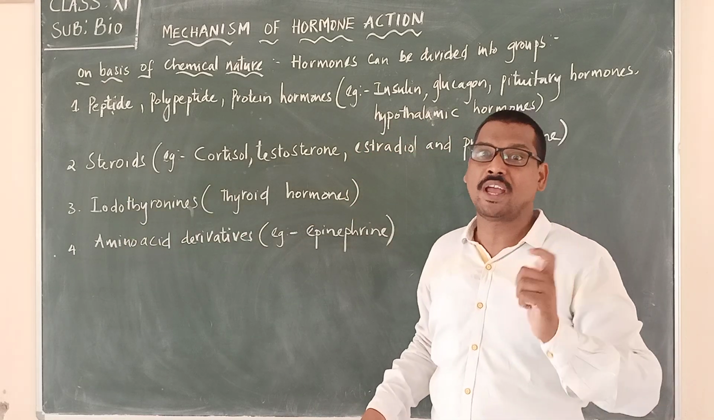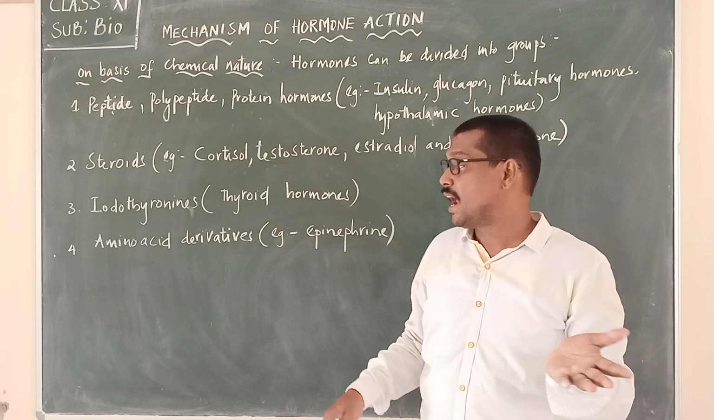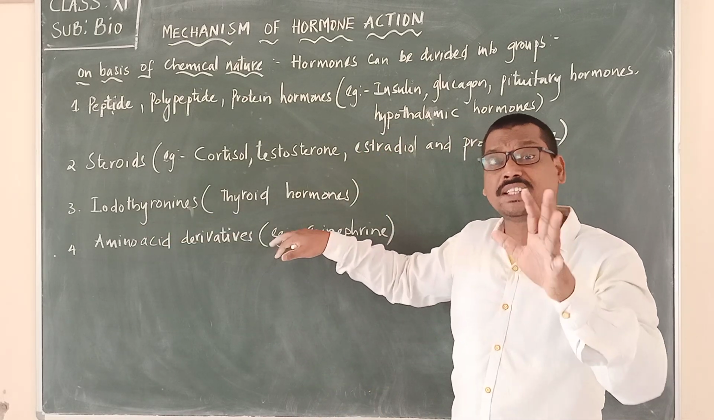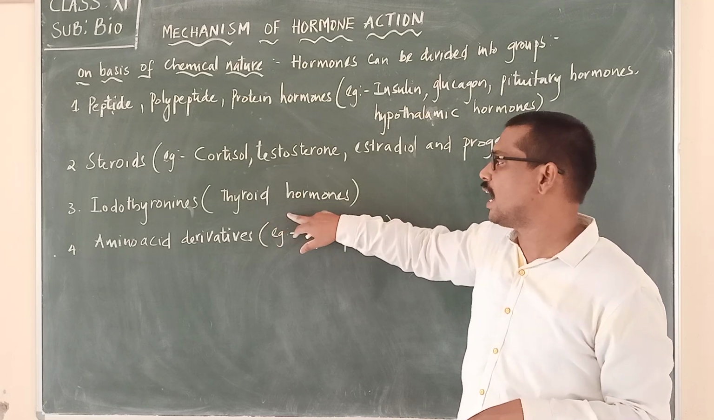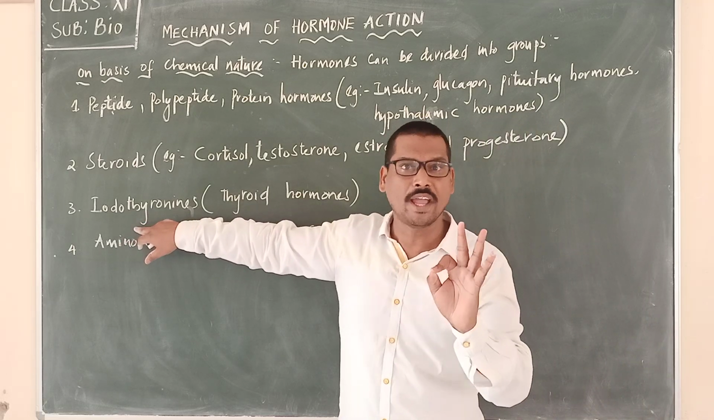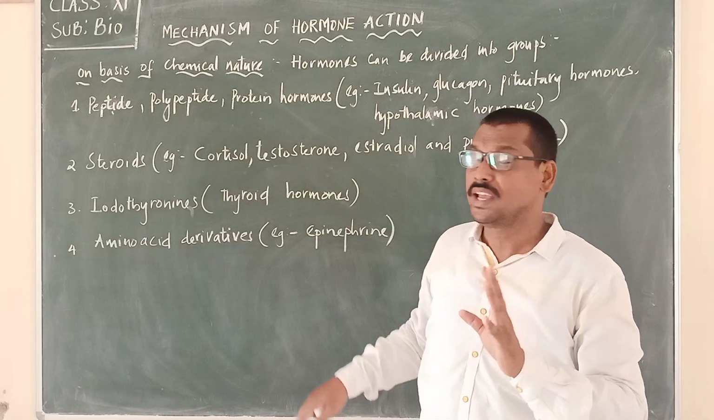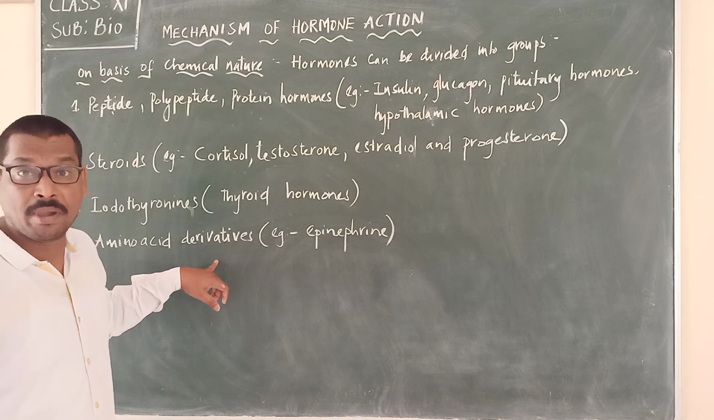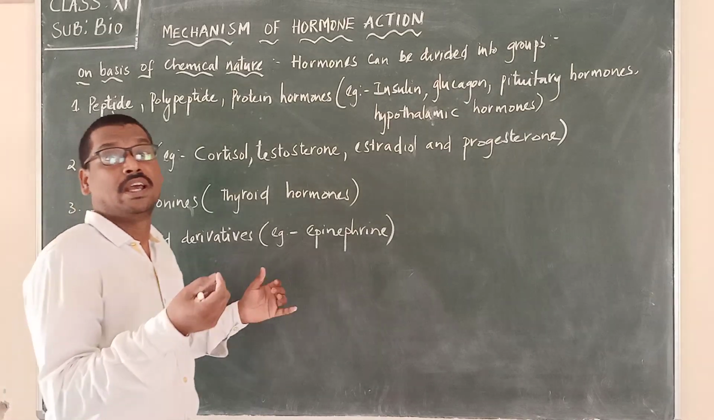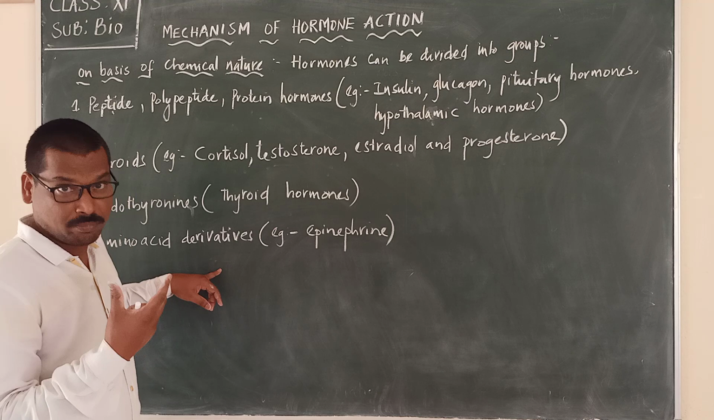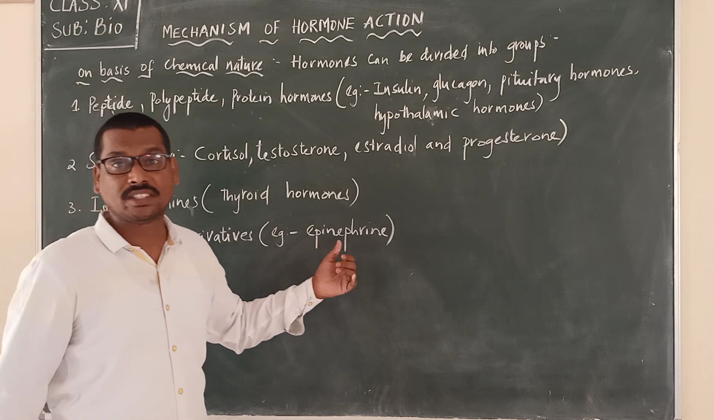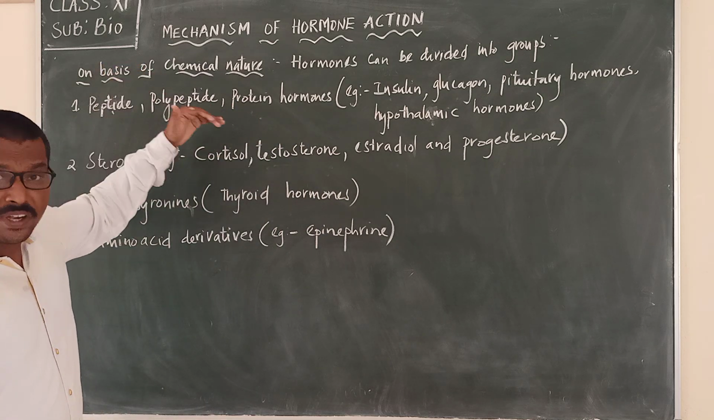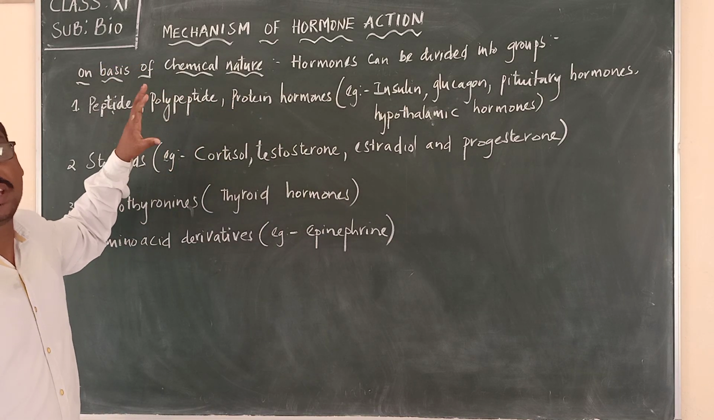And now iodothyronines, with the combination of iodine and an amino acid. All the thyroid hormones are called iodothyronines. And the last one is amino acid derivatives, formed directly from an amino acid. The best example is epinephrine. So these are the different types of hormones based upon their chemical nature.